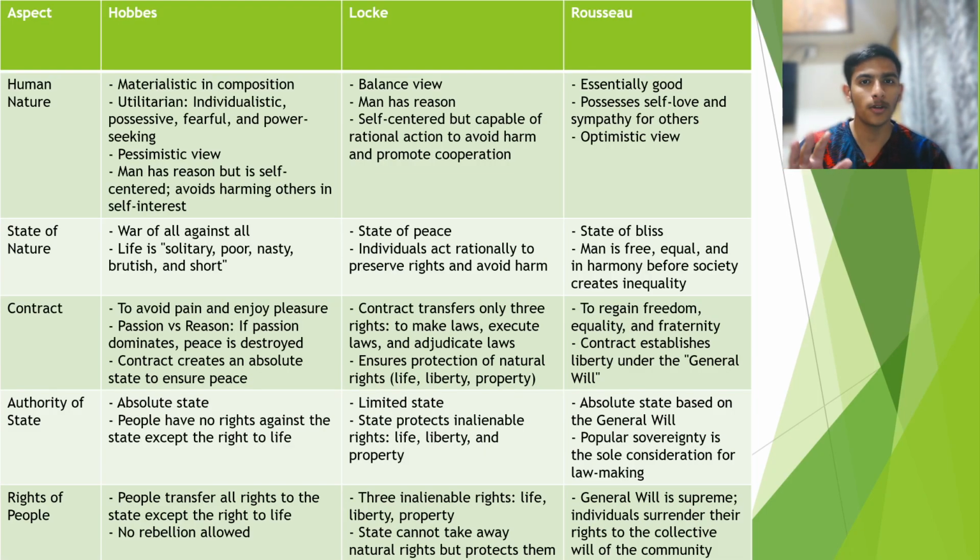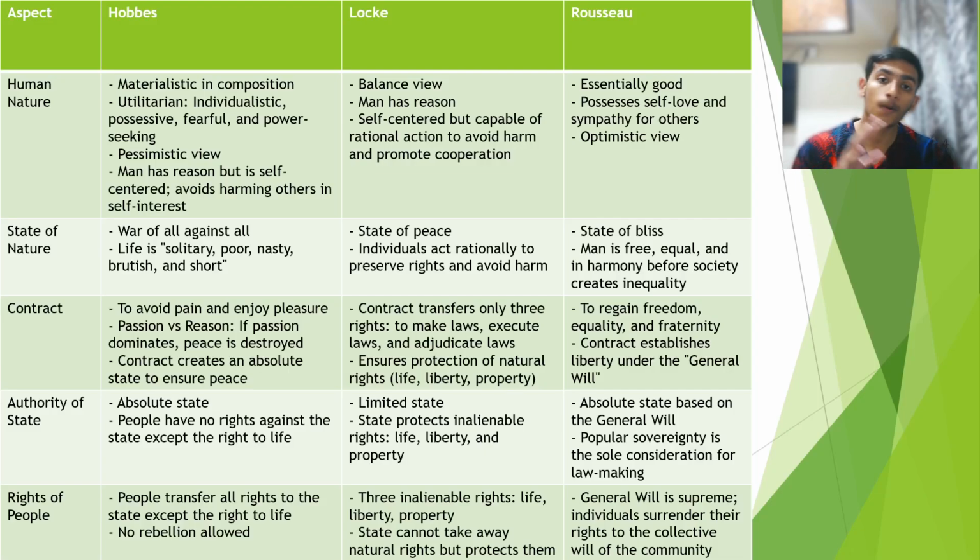So the reason for submitting their rights is that they want a proper authority established, because they finally think, why should we fight for the same if we can establish a separate authority for it. Again, what was the authority of the state? It was an absolute state: people didn't have any rights against the state, except the right to life, so they could not rebel against the state. So in Hobbes we have seen that man is a power-seeking animal, always seeking power and authority, which is why there is always war against all.